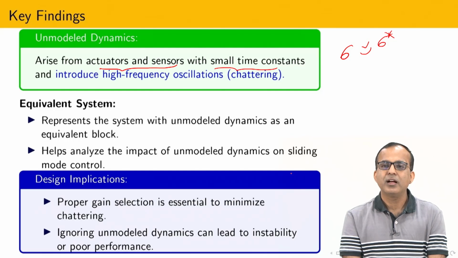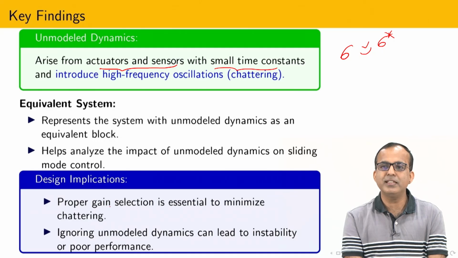It is possible to show that the gain of the sliding mode controller is very crucial to reduce the chattering. Theoretically we have to establish how the gain is related to the chattering magnitude.